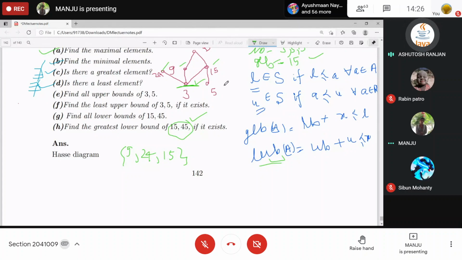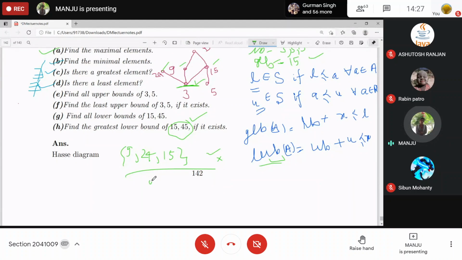There is no element to which these three elements are related. Or you can say, which is related from these elements, right? So the GLB exists but the LUB does not exist.